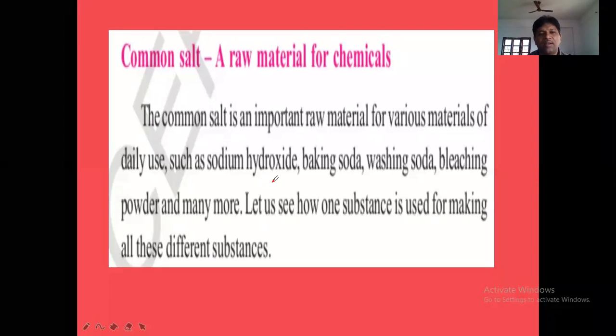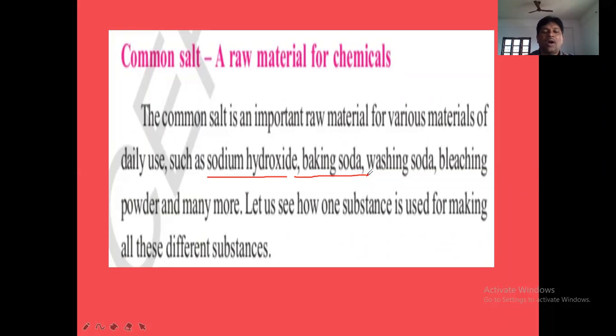Sodium hydroxide. What is the formula of sodium hydroxide? NaOH. Sodium hydroxide is also called caustic soda. Caustic soda, otherwise sodium hydroxide, both same, NaOH. And baking soda. Baking soda formula NaHCO3, sodium hydrogen carbonate or sodium bicarbonate. We say baking soda.